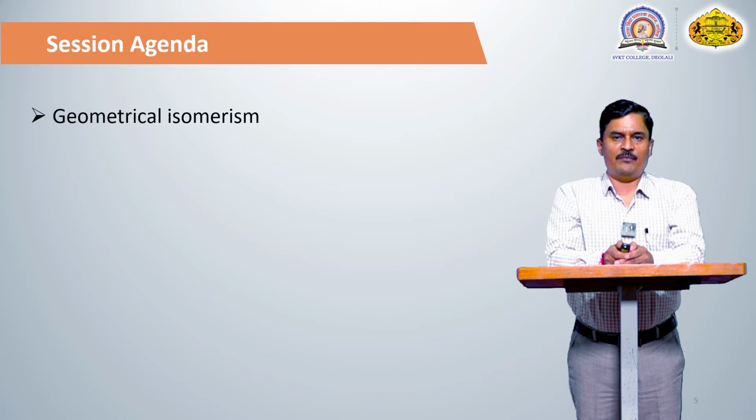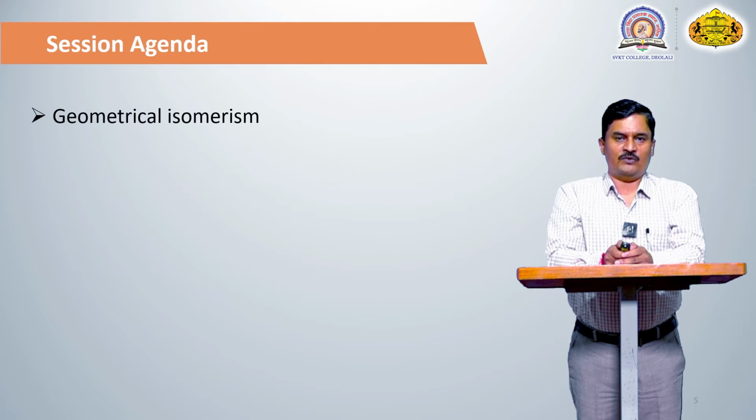Geometrical isomers are different from optical isomers. In geometrical isomers there is a carbon-carbon double bond, which causes restricted rotation. Due to the restricted rotation, the compound gives rise to two types of isomers, known as geometrical isomers. If we differentiate between optical isomers and geometrical isomers, geometrical isomers are always